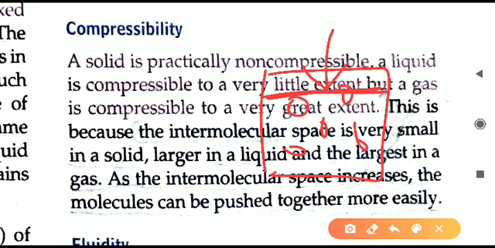coming closer to each other because a lot of space is there. The molecules can shift downwards because the pressure is coming from above. We are pressing downwards, so because of this pressure the gas molecules can shrink closer to each other. This is called compressibility, and compressibility is maximum in gases, because in gases maximum space is available. Whatever space is available, according to that only the compressibility will be there.